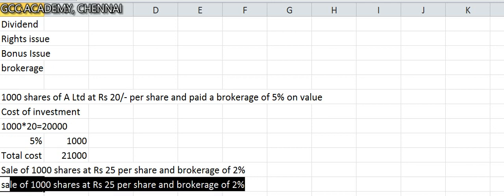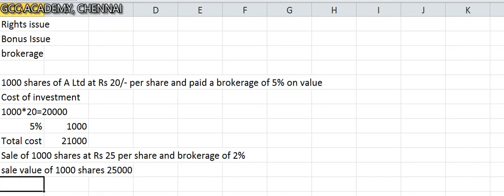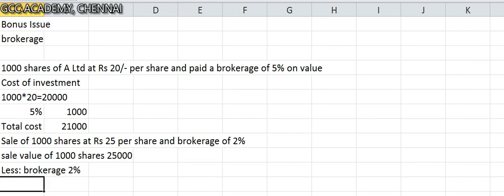So the sale value of 1000 shares is 25,000, less brokerage I am going to pay, 2% of 25,000, which is 500. So my net sale consideration, net sale value, is 24,500.